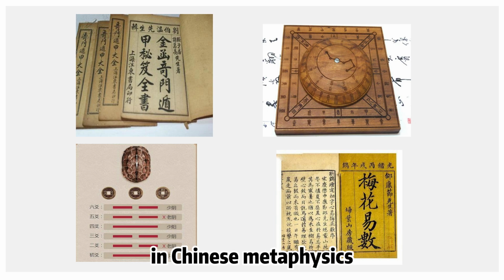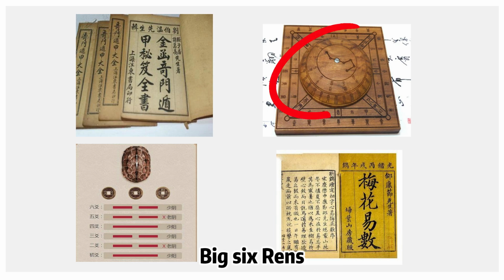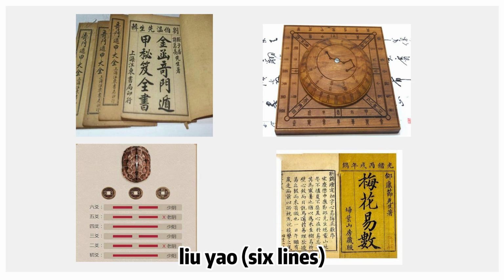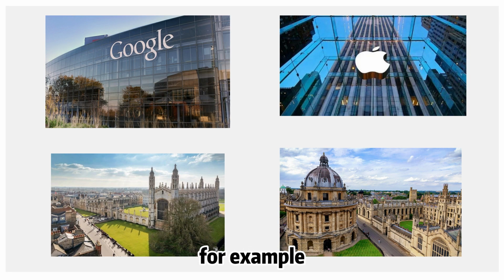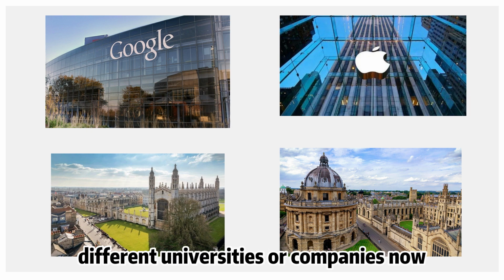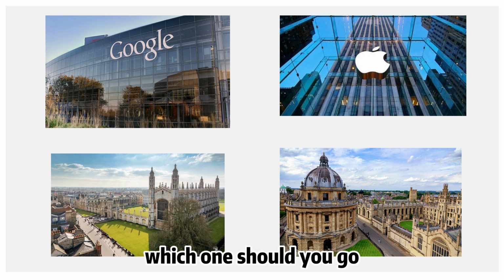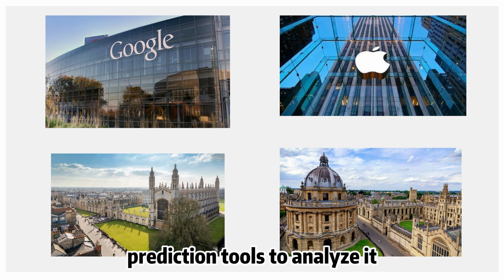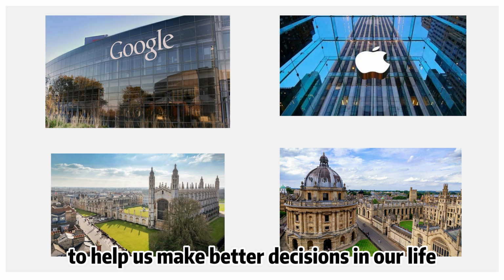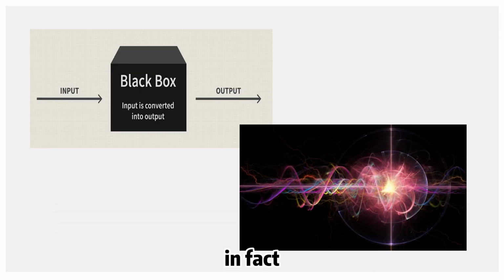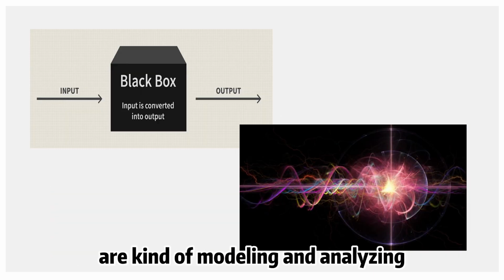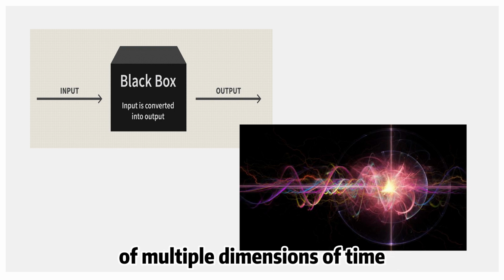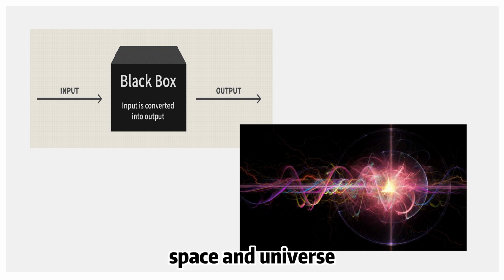Besides analyzing the fate of a person's life, there are also some tools to analyze specific decisions in Chinese metaphysics: 奇门遁甲, Big 6 Runes, 六爻, 6 Lines, and Plum Blossom. For example, you've got 2 offers from different universities or companies now. Which one should you go to in order to have a better result for you? Then we can use these prediction tools to analyze it, to help us make better decisions in our life. In fact, all fortune-telling tools are kind of modeling and analyzing of multiple dimensions of time, space, and the universe. It is a black box theory that cannot be thoroughly reviewed by current science.